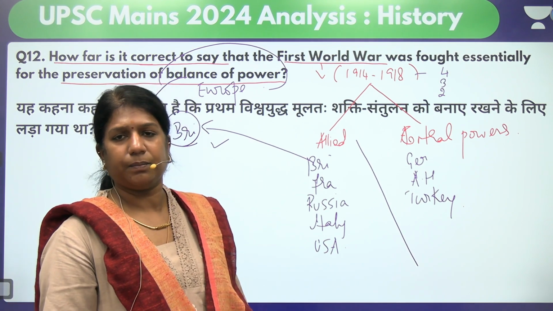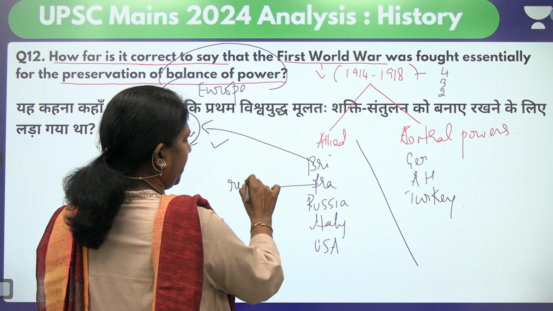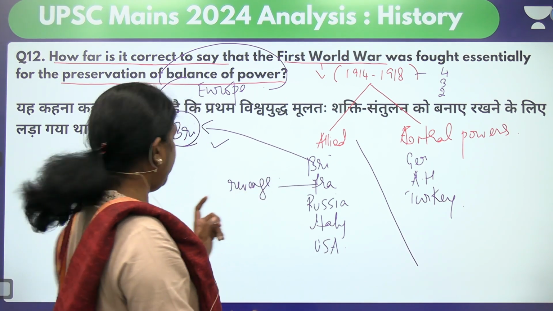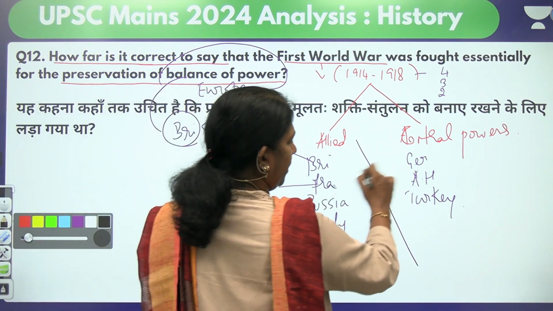Going on to France. For France, she never wanted to maintain a balance of power. For France, the World War was a revenge. So on whom did she want to take revenge? She wanted to take revenge on Germany.